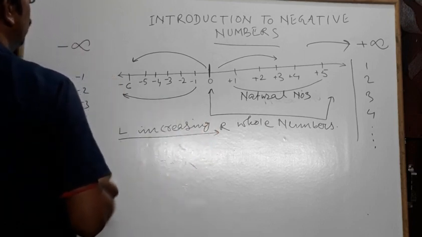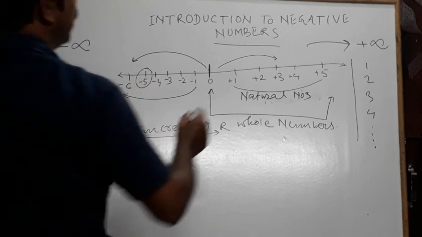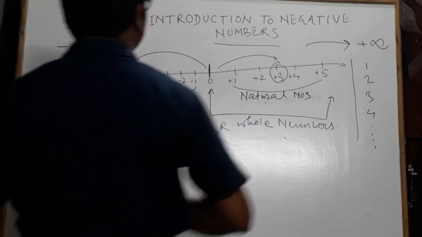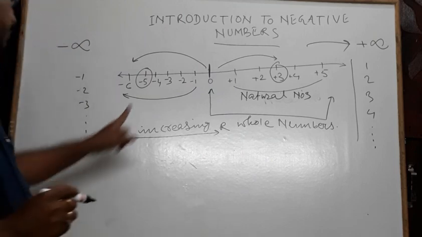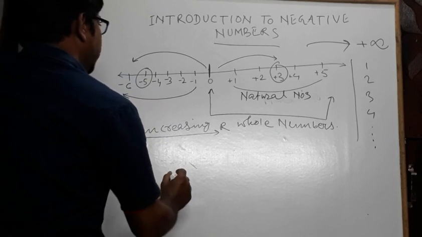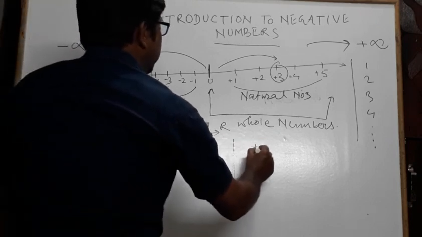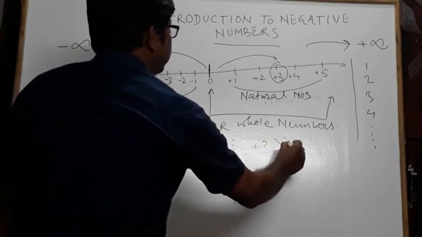That means, one more example. Suppose we are comparing between -5 and +3. Which one will be bigger, -5 or +3? Obviously, +3 is bigger. So, +3 is bigger than -5.